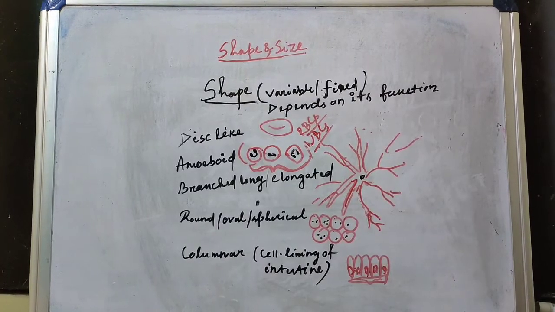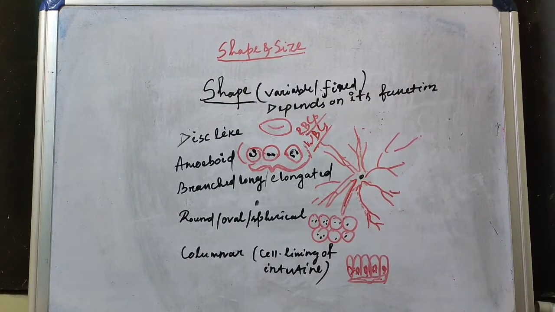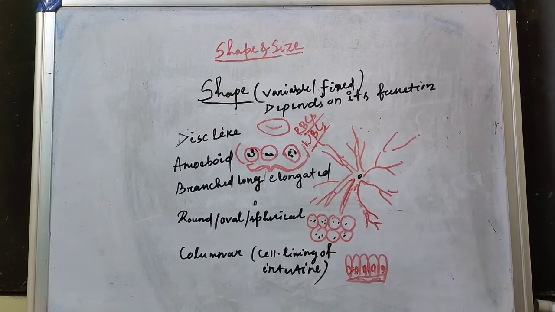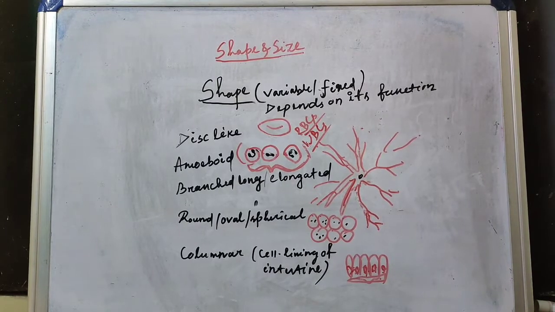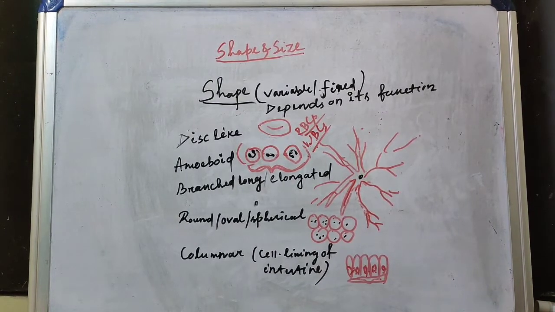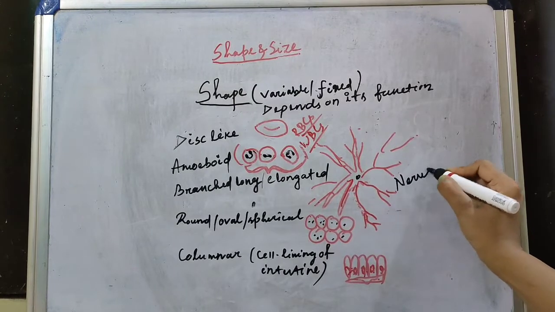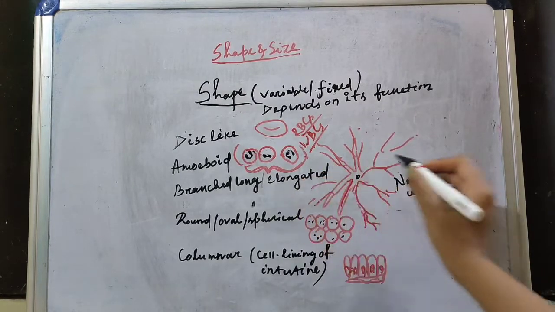So, we will discuss about the shape of the cell. Shape of the cell can be variable or fixed depending upon its function. Variable means the shape of the cell keeps changing, as in amoeboid cells. Other types include disc-like structure that is seen in case of the RBCs. The shape of the cell can be branched, long or elongated like the nerve cells. These are the nerve cells which are long and branched.